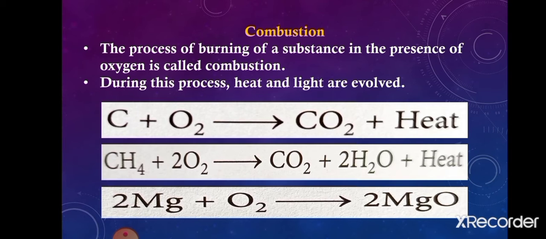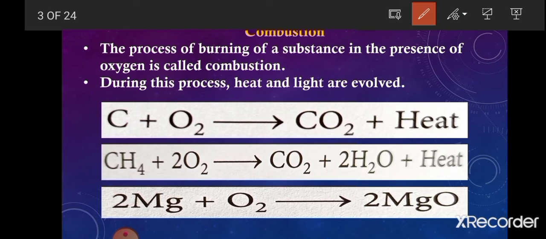Now first of all we will see the example of charcoal. Charcoal is carbon. So when it burns in the presence of oxygen, it produces carbon dioxide gas and heat. When methane gas, a natural gas, burns in the presence of oxygen, it produces carbon dioxide, water vapor and heat.